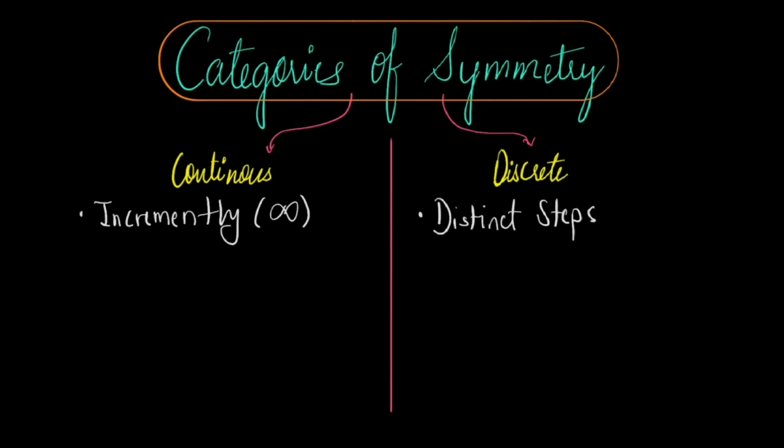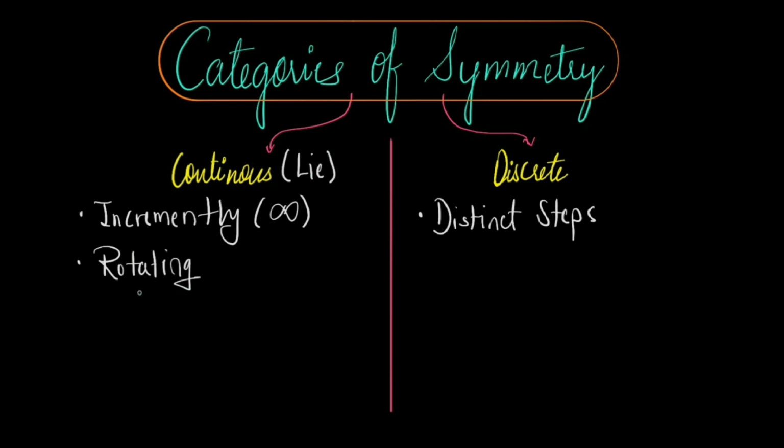So first let's understand continuous symmetries. These are the operations that allow a system to transition from one state to another through an infinite continuous set of transformations. Imagine rotating an object. You can rotate it by any infinitesimal angle. A group whose elements can be reached by continuous change of one or more parameters, such as an angle or a position, is called a continuous group or a Lie group.